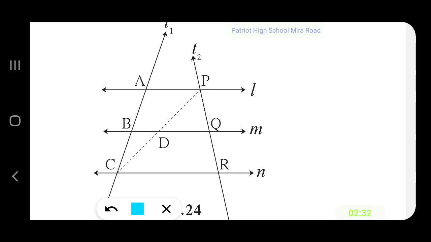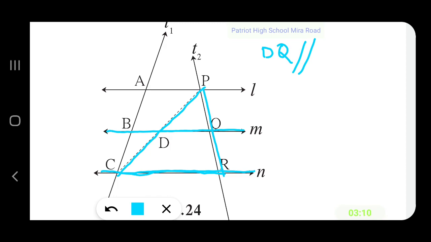We have studied the basic proportionality theorem. Now let us consider the triangle PCR. In this triangle, line M is parallel to line N. Therefore we can say that segment DQ is parallel to segment CR.